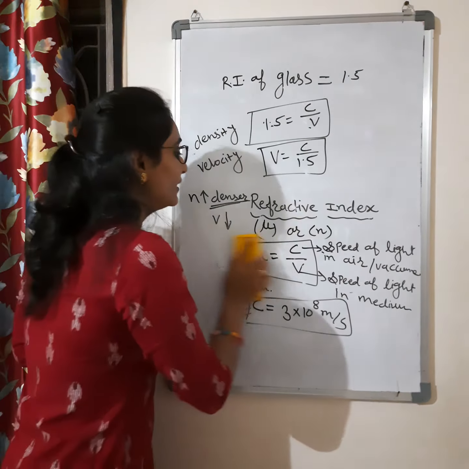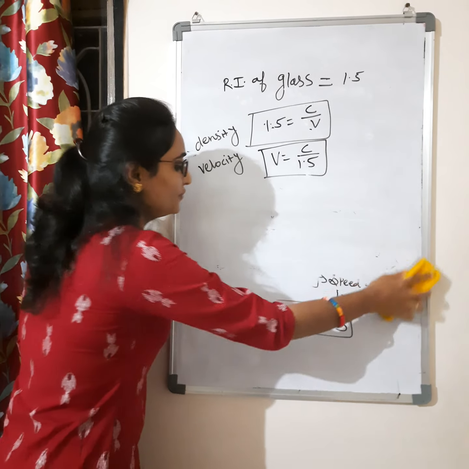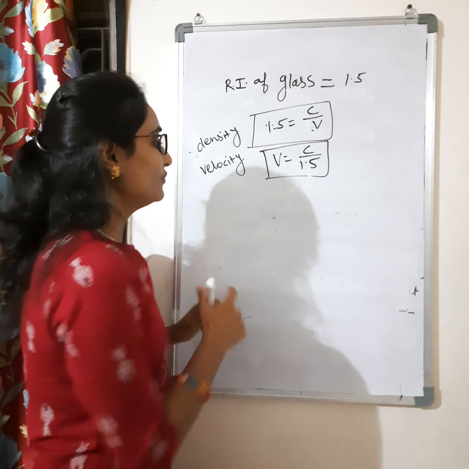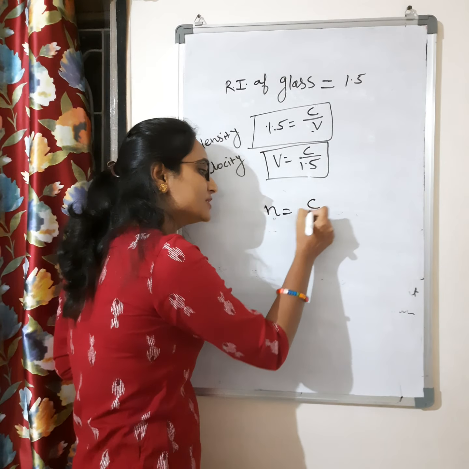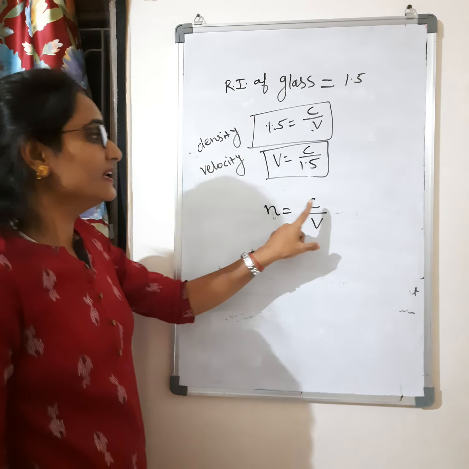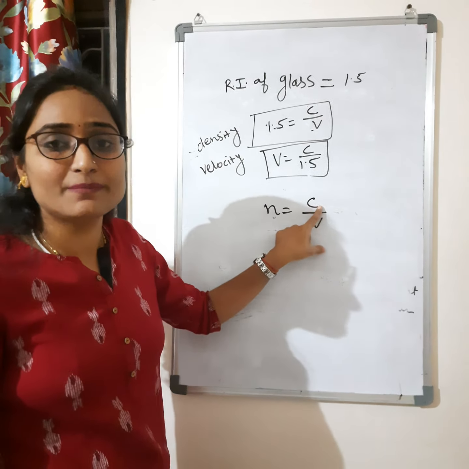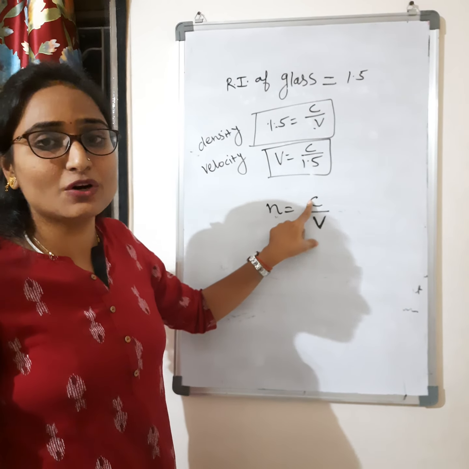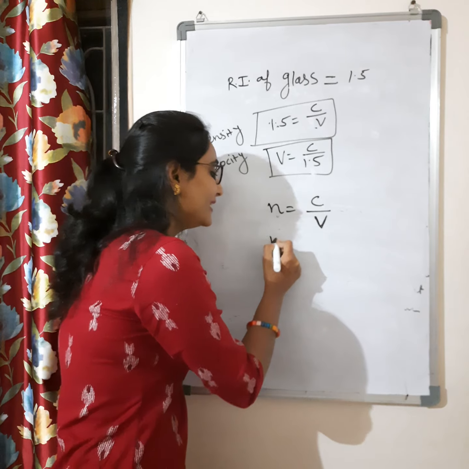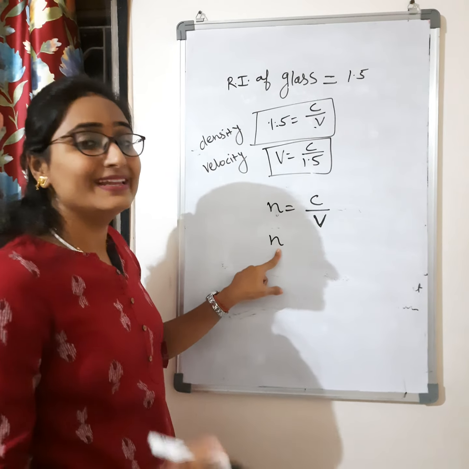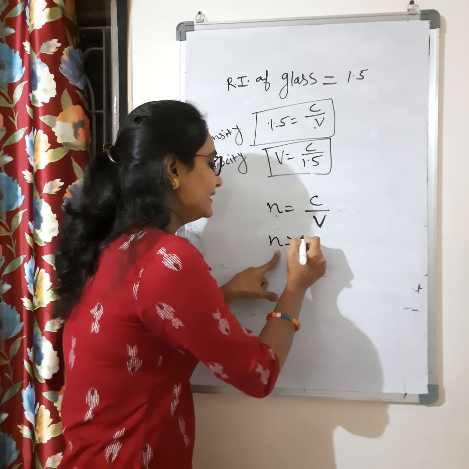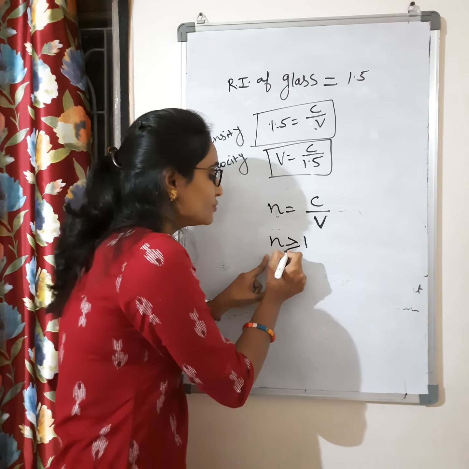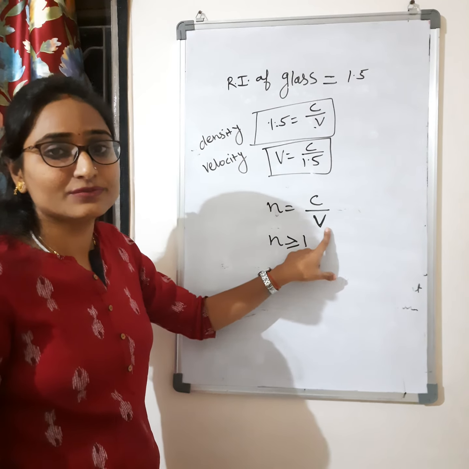If you observe, we have a formula for refractive index: N is equals to C by V. And what I am saying? The value of C, the speed of light in air, is maximum. So this value V will always be less than this value C, the speed of light in air. That means you will get the value of N always greater than 1, or equal to 1 if you take the air medium itself.